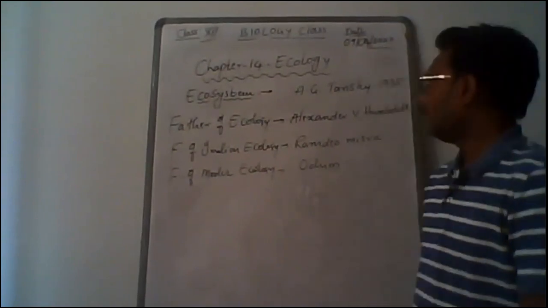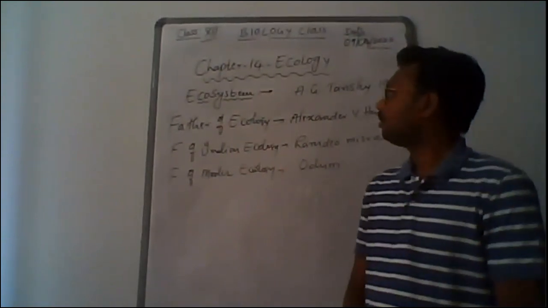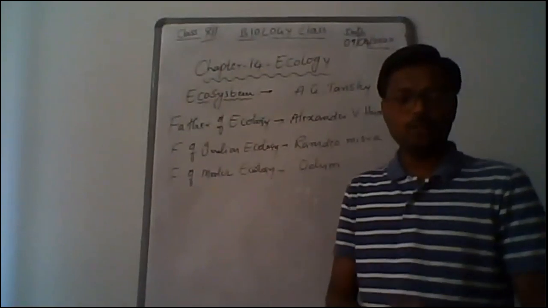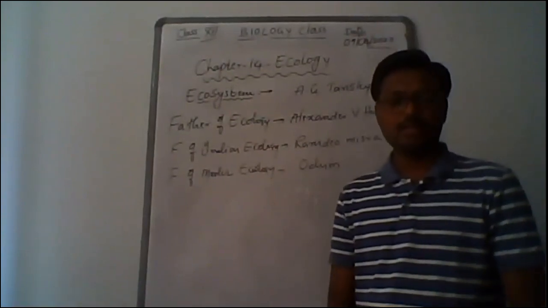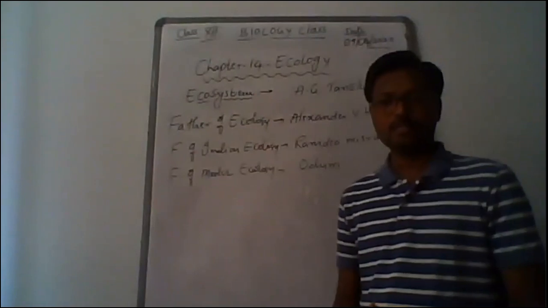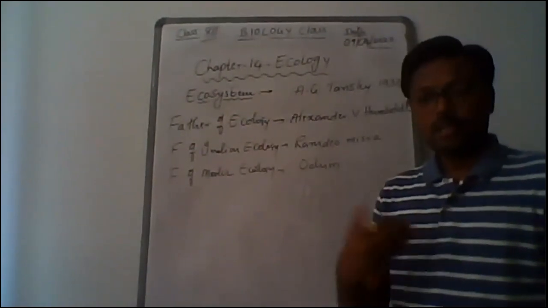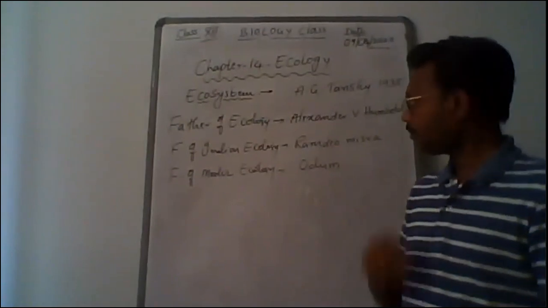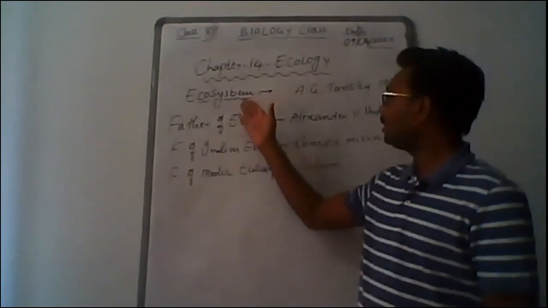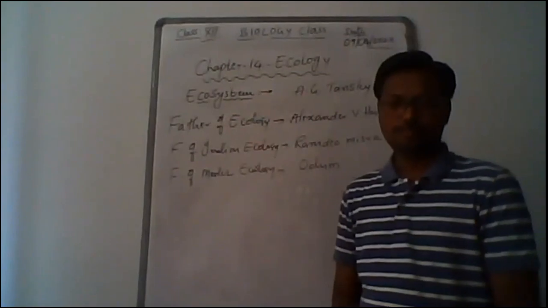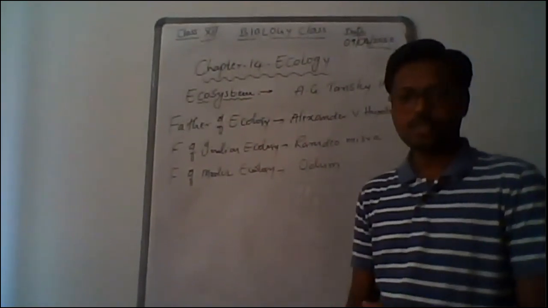Now here, what is ecology we already know, right? It is a branch of science which deals with the surroundings and the relationship of organisms with the surroundings. Now in this chapter we have to discuss the ecosystem. What is actually the ecosystem?